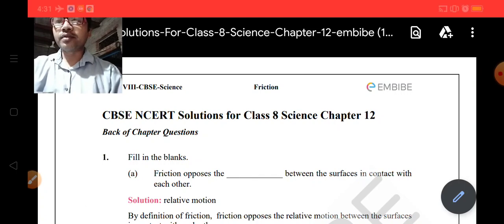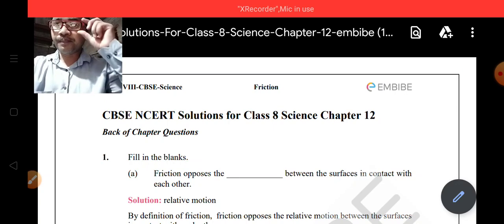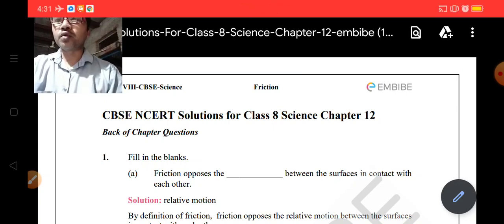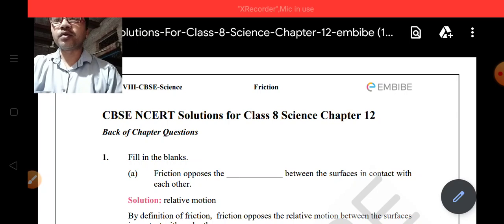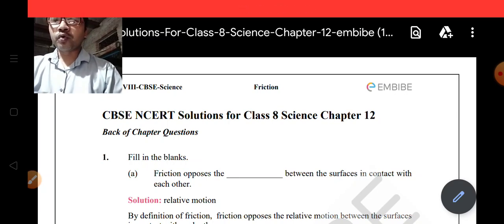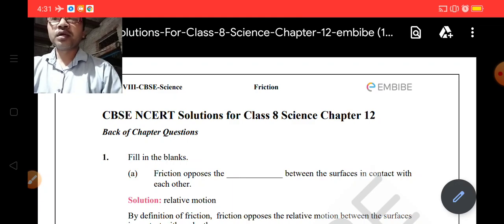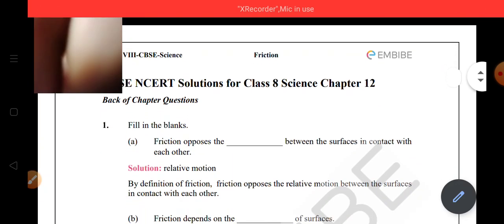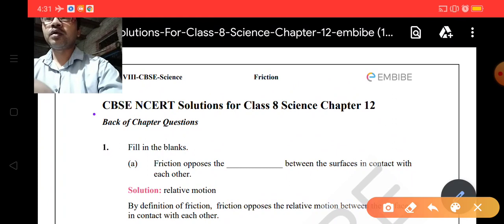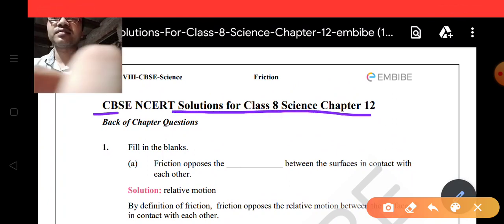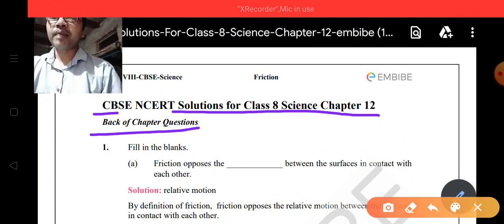As you know, we have already completed chapter 12 of class 8 science, that is friction, and so we are now ready to complete the exercise given in your NCERT book. So take your NCERT book, your copy and pen to complete the exercise given in this chapter. Okay, so let's see. You can see here CBSE NCERT solution for class 8 science, and back to the chapter questions.